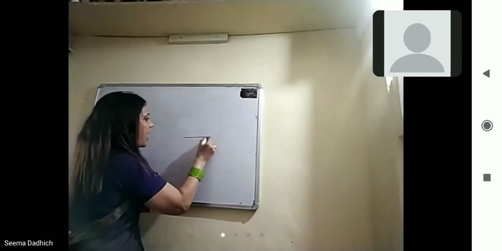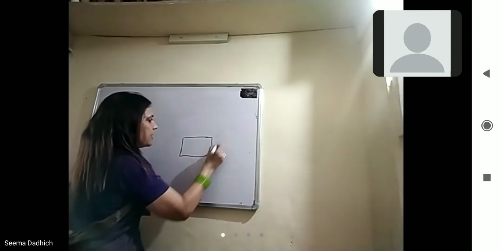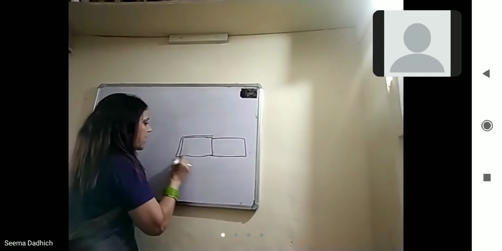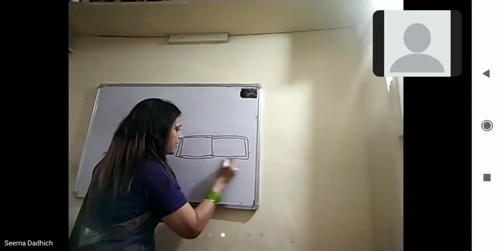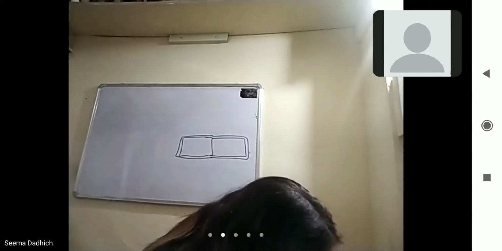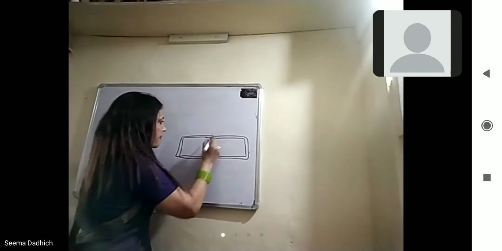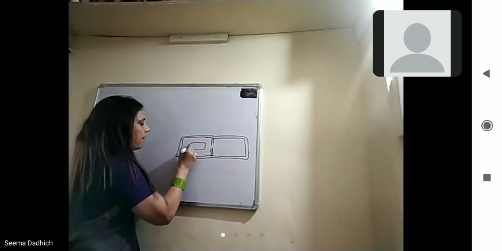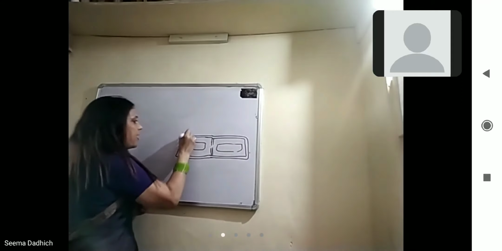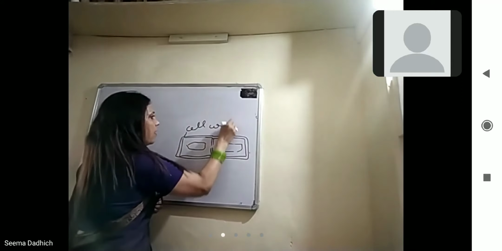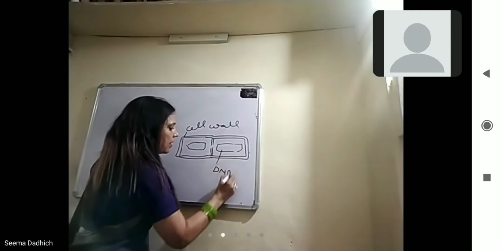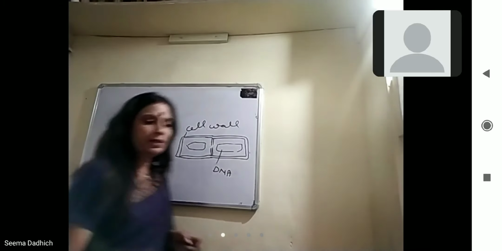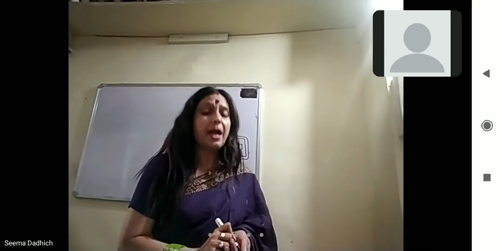For example, I am taking here the bacterial cell, transferring DNA material, the genetic material. Look here. In sexual reproduction, primitive DNA is transferred between bacteria. This is the cell wall, and this is the DNA. So during sexual reproduction, DNA is transferred between the bacteria.